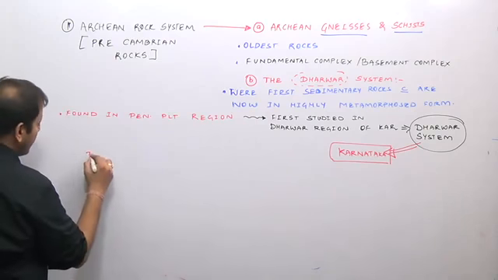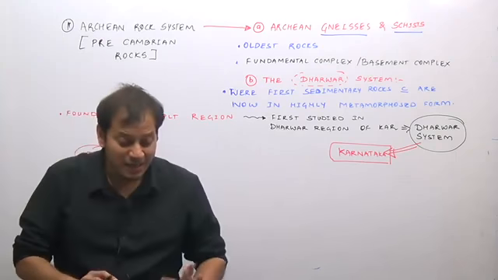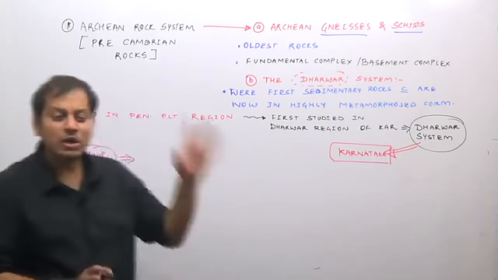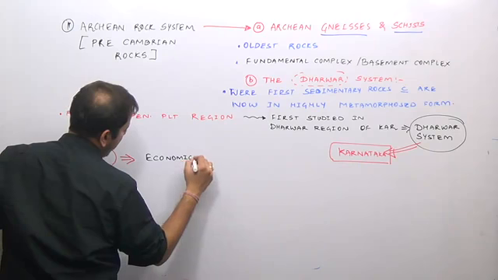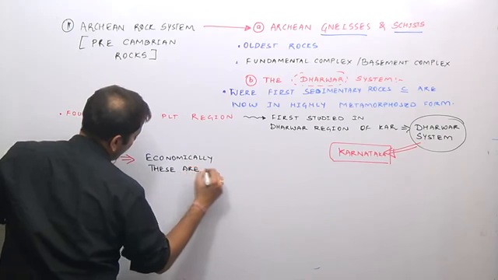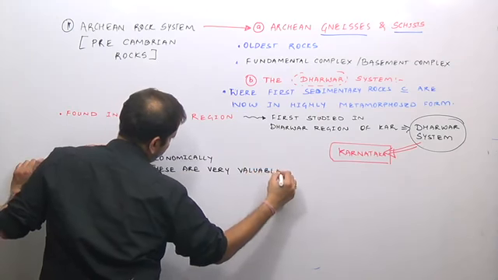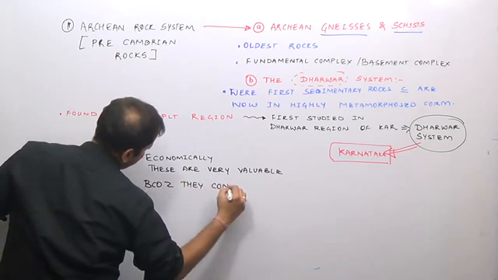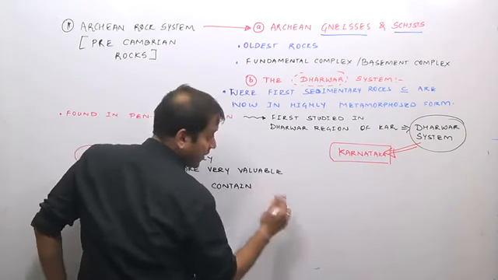The importance of these Dharwar rocks is that economically they are very important, because they possess high grade minerals such as iron ore, manganese, copper, gold, etc. So economically these are very valuable because they contain minerals.